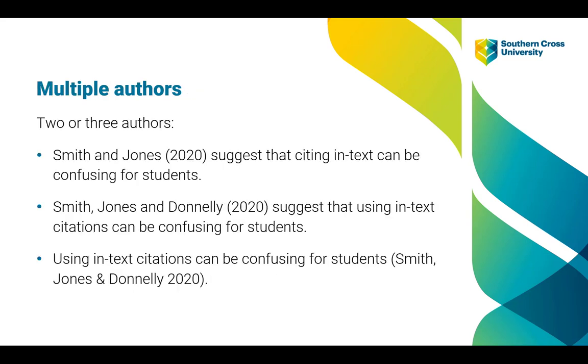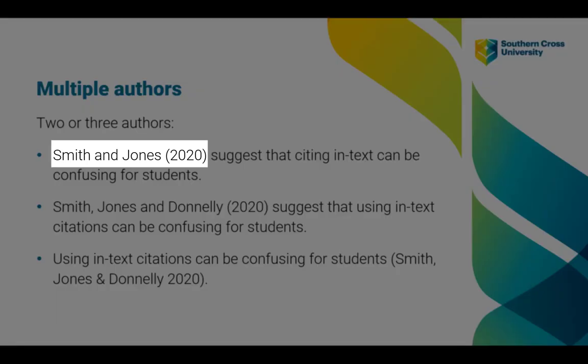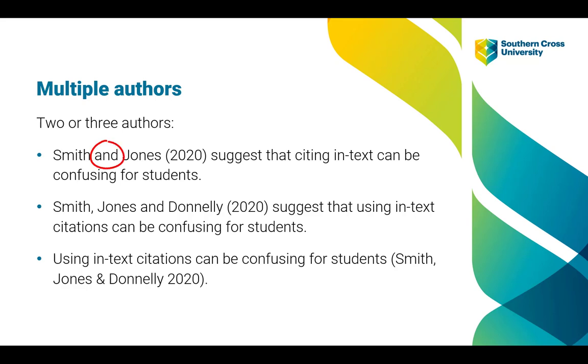Now let's have a look at how to cite multiple authors in text. So when a work has 2 or 3 authors, we cite all the names in the order in which they appear in the reference. The first example shows how to reference a paraphrase with 2 authors using an author-focused style. Remember, an author-focused style integrates the authors into the sentence. So when we break it down, we can see that this sentence starts with the author names, Smith and Jones, and then the year in round brackets. Notice that the word "and" is used between the author names instead of the symbol. Then we have the reporting verb, suggest that, and then the paraphrased idea.